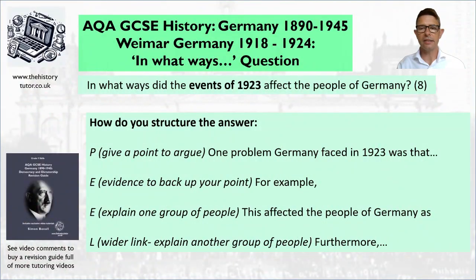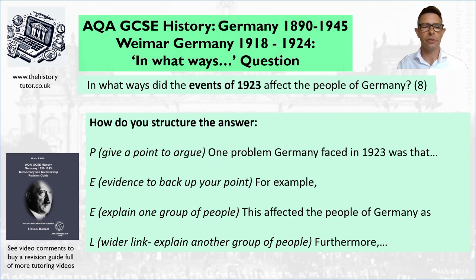So how are we going to write this then? So here's our PEAL paragraph structure. So we could say, one problem Germany faced in 1923 was that, or one problem the German people faced in 1923 was, and set up an argument. Give some evidence. For example, in 1923 this happened. Explain. This affected people of Germany as pensioners and middle class, and you can explain a group of people. Furthermore, another group affected was, and you can explain another group.